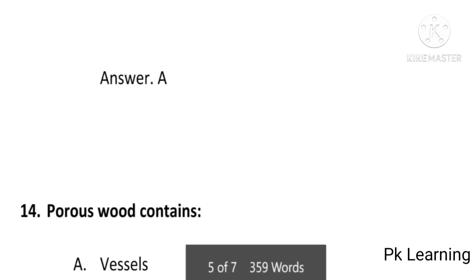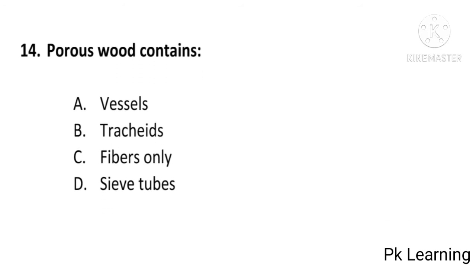And next question is, porous wood contains vessels, tracheids, fibers only or sieve tubes, and answer is A, vessel. Porous wood contains vessel, A is correct option.